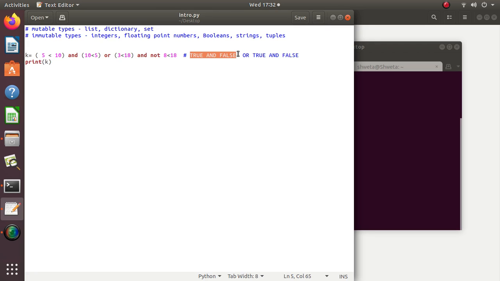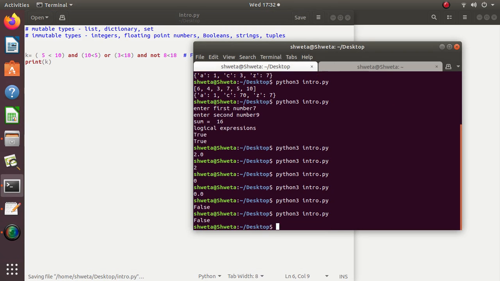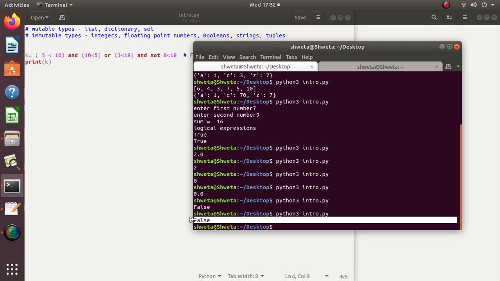True and false is false. Then second AND will be solved. True and false is again false. Now only one OR is left. False or false is false. So the value of the expression is false.